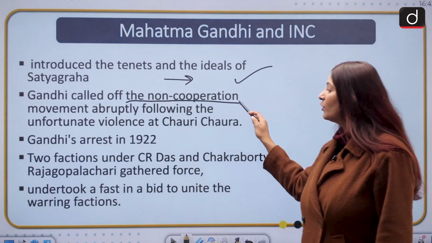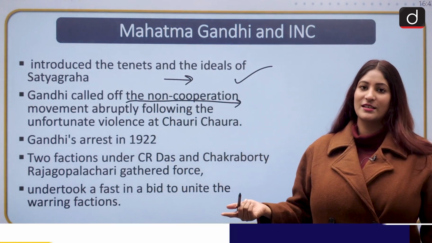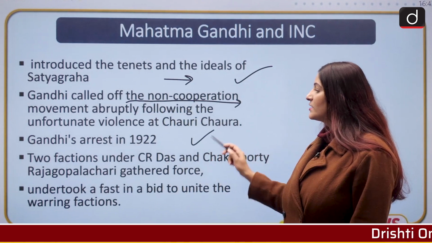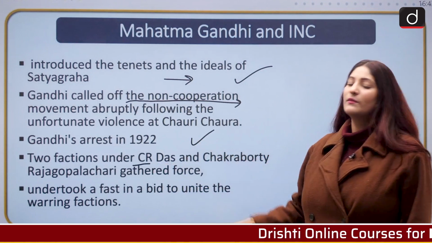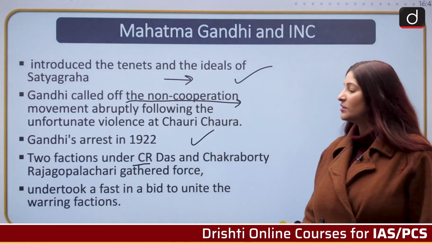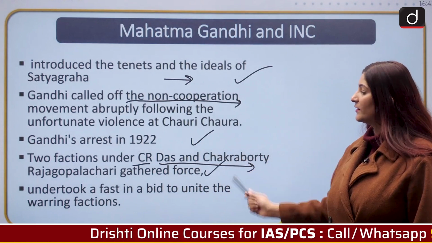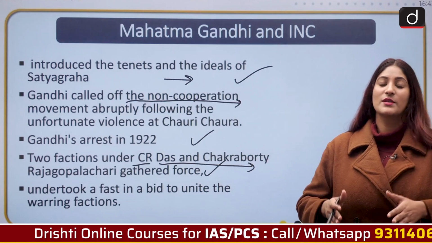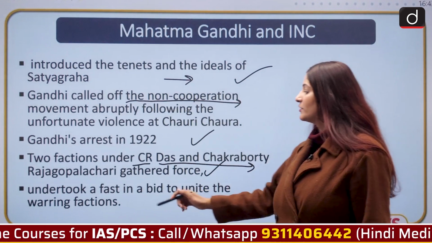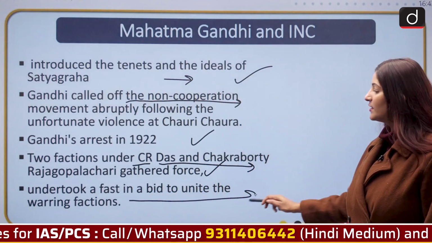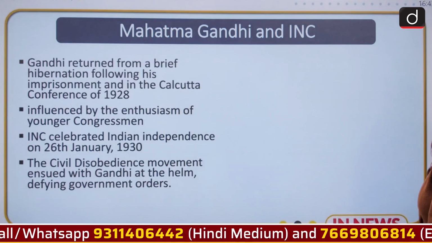He called off the non-cooperation movement abruptly because of the Chauri Chaura incident in 1922, and he was then arrested in 1922. When he was under arrest, he was in hibernation. Two factions under C.R. Das and Chakrabarti Rajagopalachari gathered force, and Congress was about to see another split, but it did not happen because Gandhiji came into the picture. He undertook a fast in order to unite the warring factions.